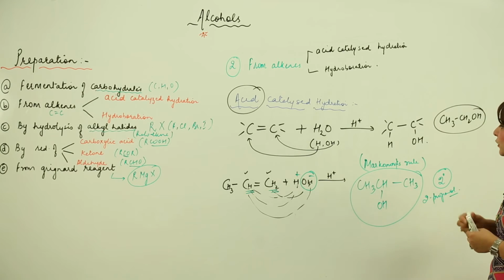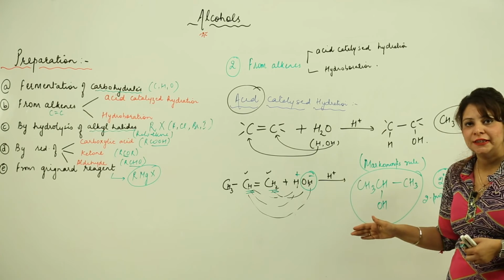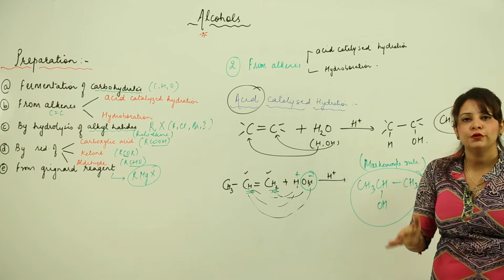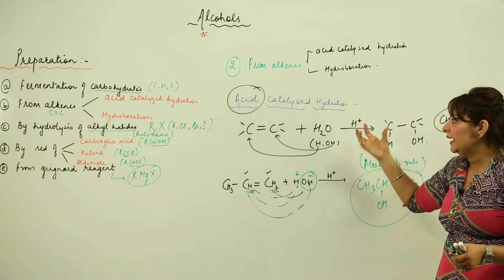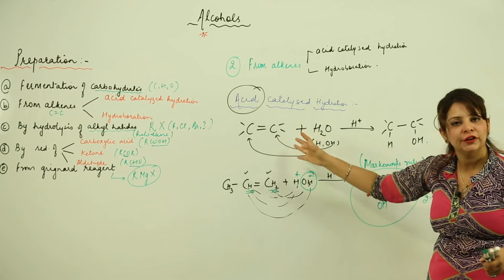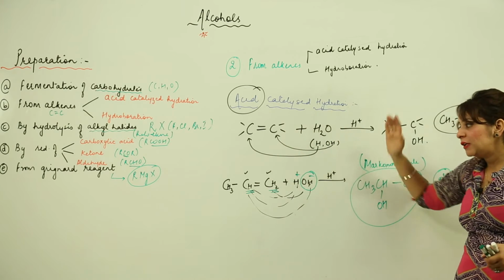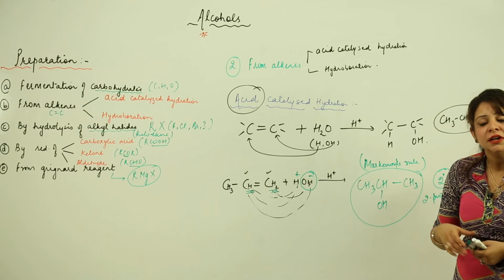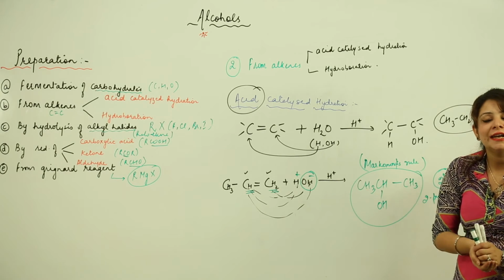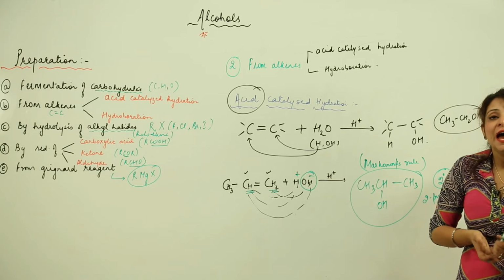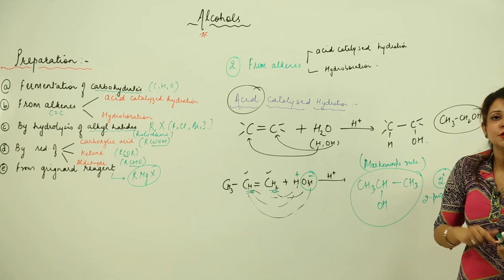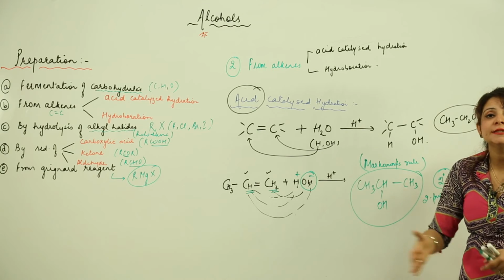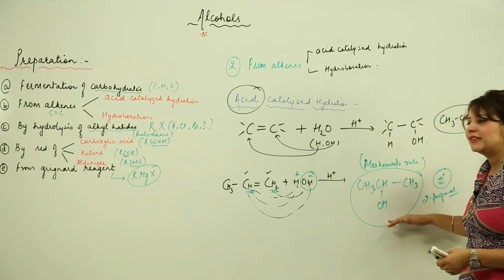Right. So this actually happens only in the case of unsymmetrical alkenes. Otherwise, when you are taking into account symmetrical alkenes, you don't need to follow any rule actually. You can add a positive and negative part to either of the carbons, as I did in the previous one. But when you have an unsymmetrical alkene, you need to add the negative part to the carbon across the double bond which carries the lesser number of hydrogen atoms, and you are going to add the positive part to the carbon of the double bond which carries the maximum number of hydrogen atoms. This is what we did in this case.